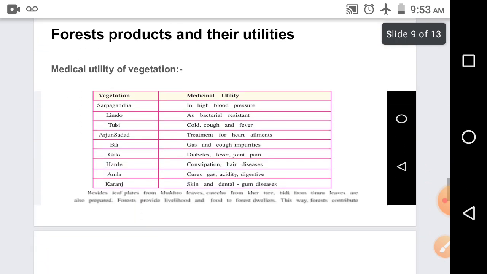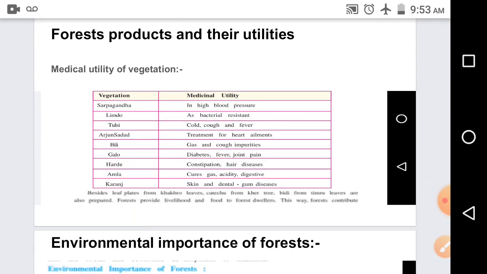Let us see the forest products and their utility. Forests are useful to mankind in many ways. Timber wood, teak and sal, are used for furniture. Boats are prepared from the wood of sundri trees of Sundarvan. Sports goods and packing boxes are prepared from the wood of pine and chit trees. Turpentine is prepared from the liquid from chit trees. Sandalwood is used to prepare perfumed oil and cosmetics.